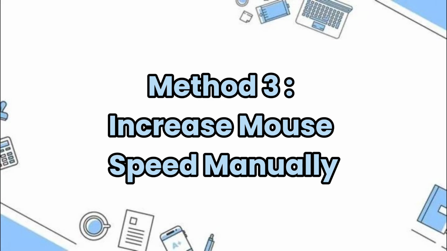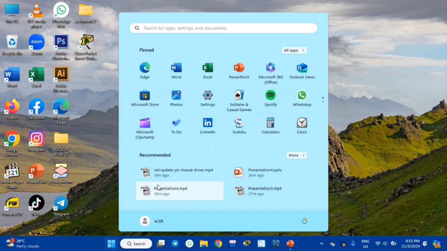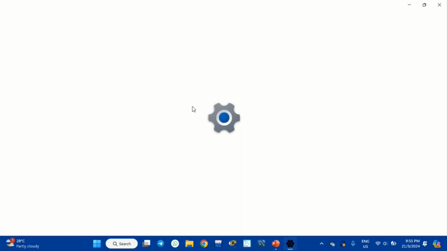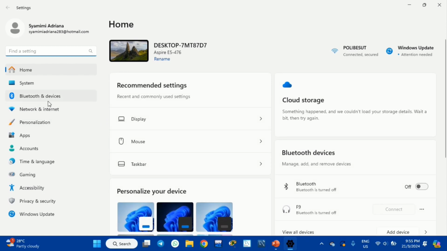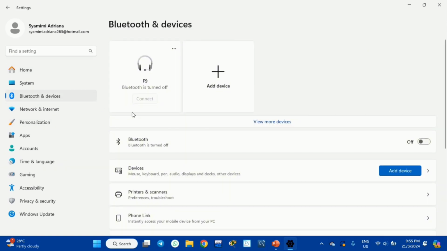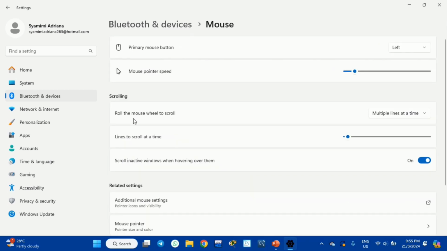Method 3. Increase mouse speed manually. First, click Windows, click Settings and then wait. Go to Bluetooth and devices, click Mouse, use the mouse pointer speed bar to increase the speed.